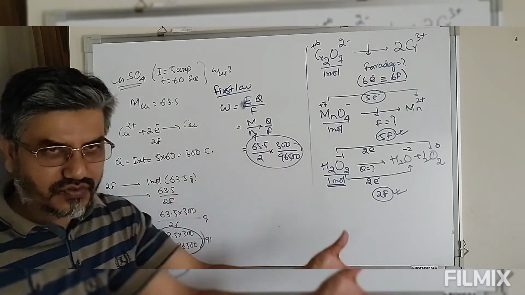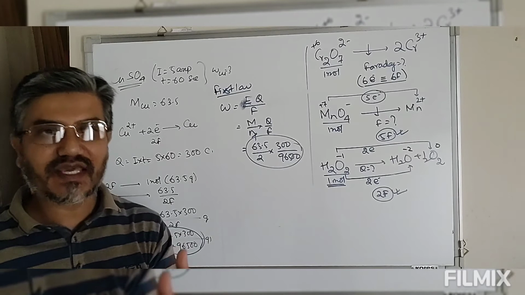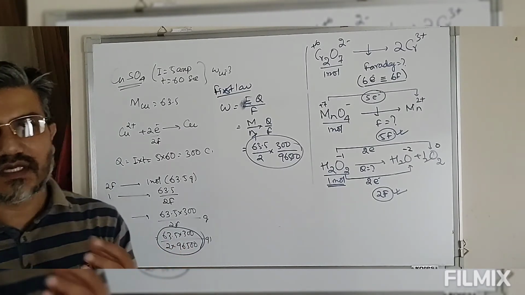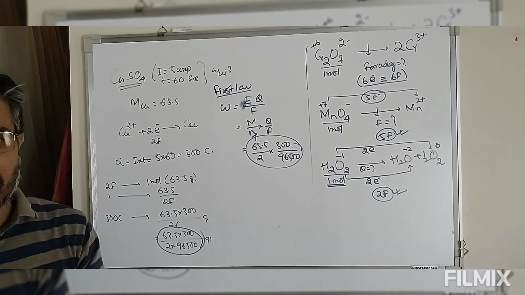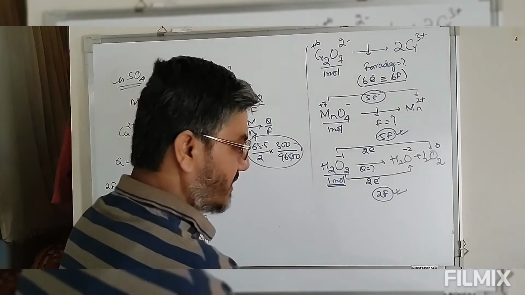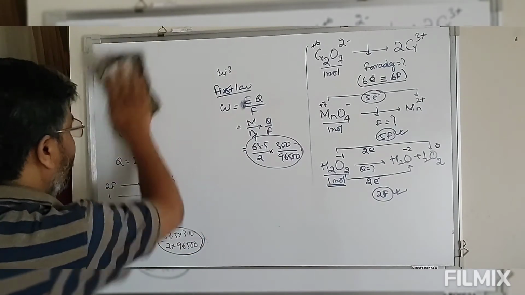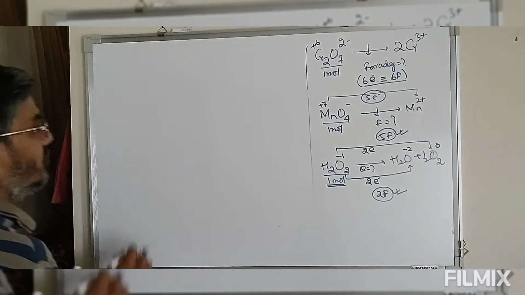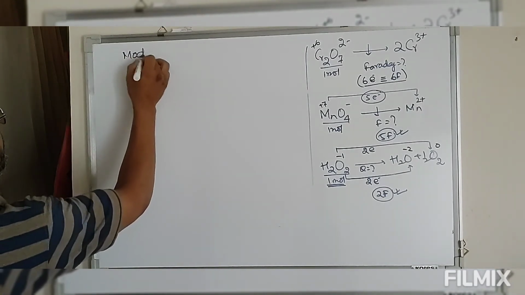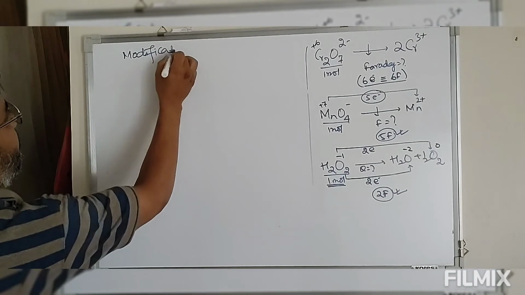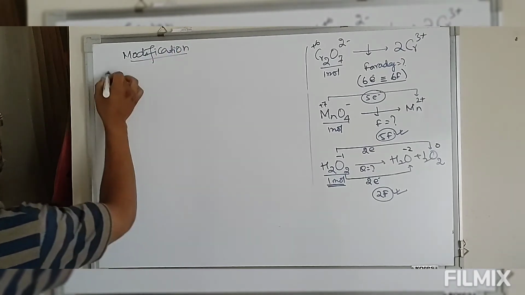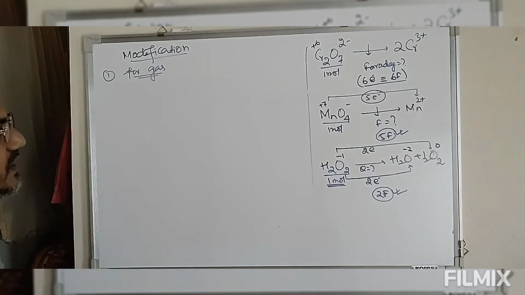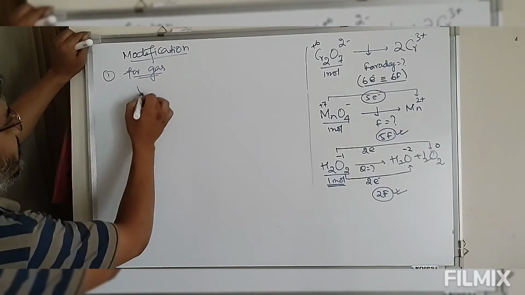Now suppose in many reactions gases are involved. If gases are involved, rather than measuring the mass, it is more convenient to measure their volume. So for gases, the first law can be modified. Instead of mass, this can be measured in terms of volume.